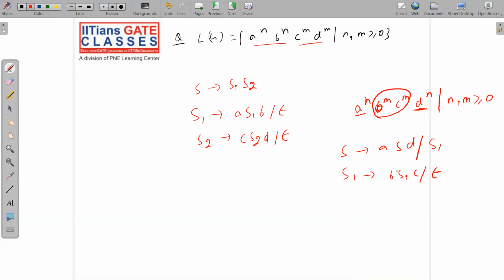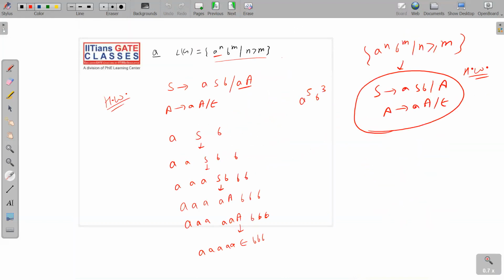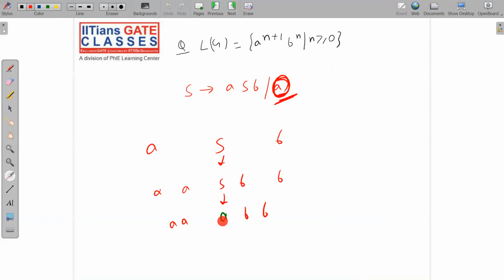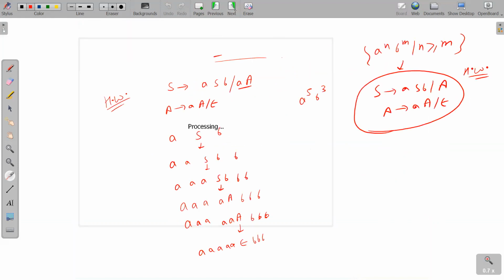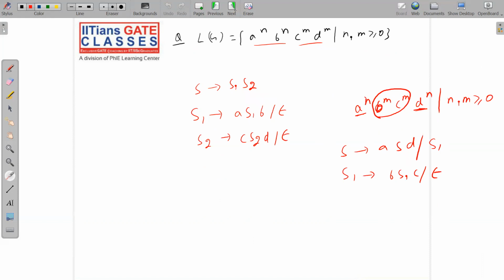See, this is your homework. Please try to check why this grammar is correct for this language. Please try this if your concepts are clear. If you have understood properly, see, I have given a lot of stress on this thing, that in the middle you will get the A. If you are able to follow this, then obviously you can guess the right thing. So please do it yourself.